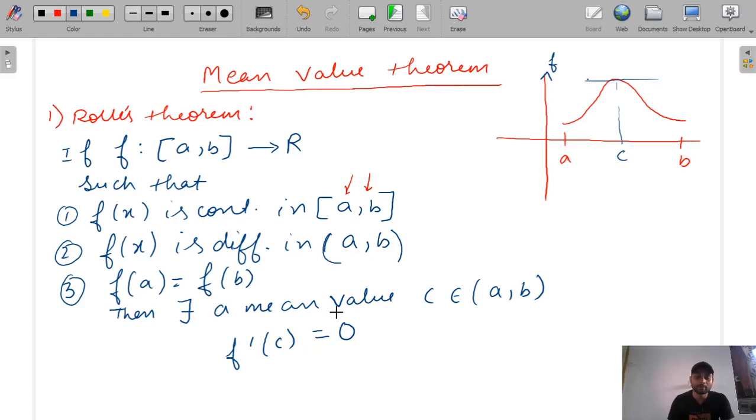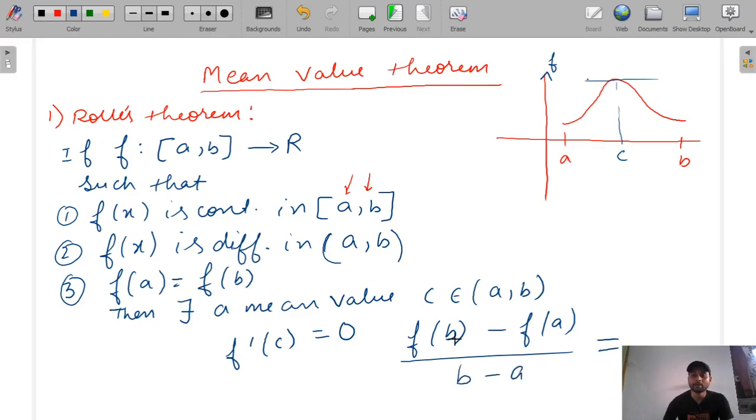We can also find it using the differentiation. f dash c is equal to how? It will be f(b) minus f(a) by b minus a. So f(b) is equal to f(a), so it will be equal to 0.